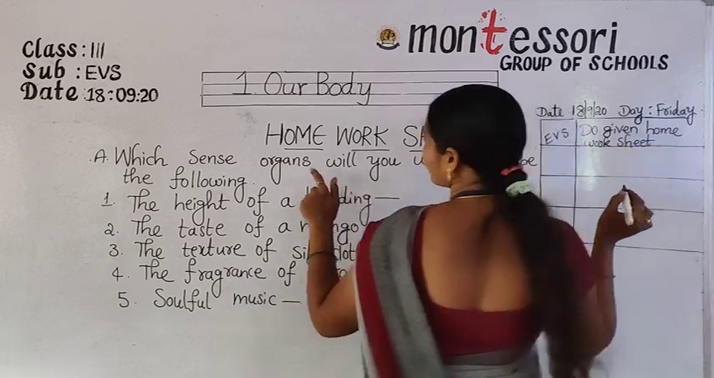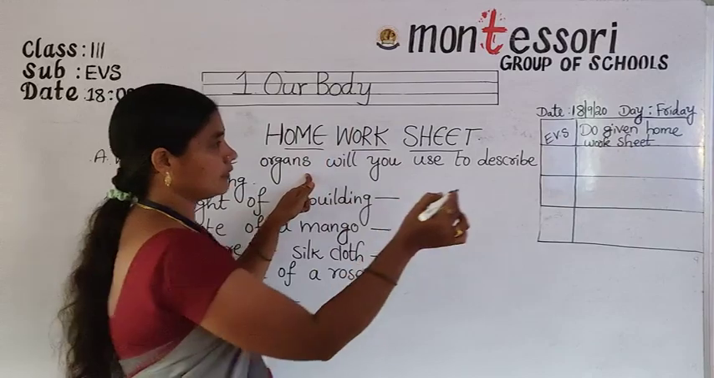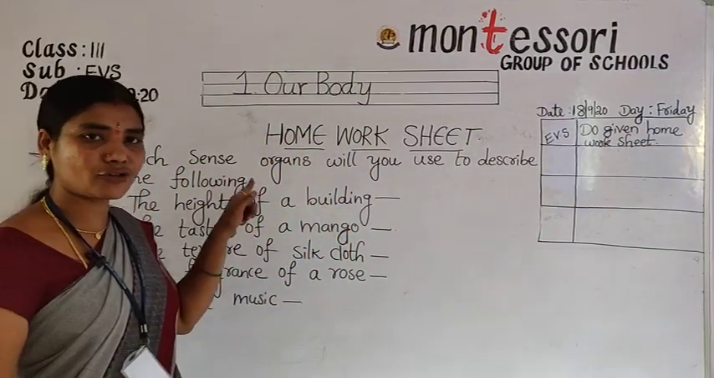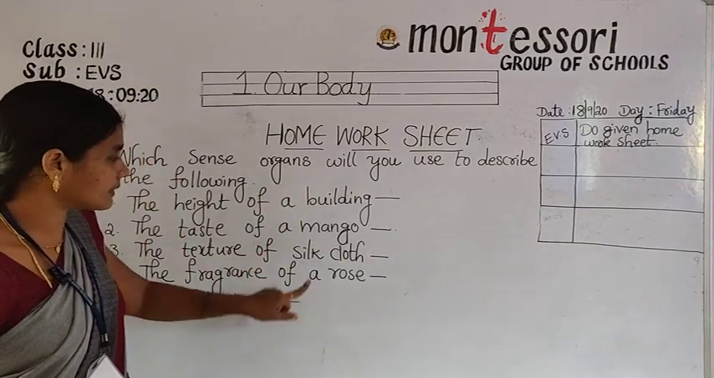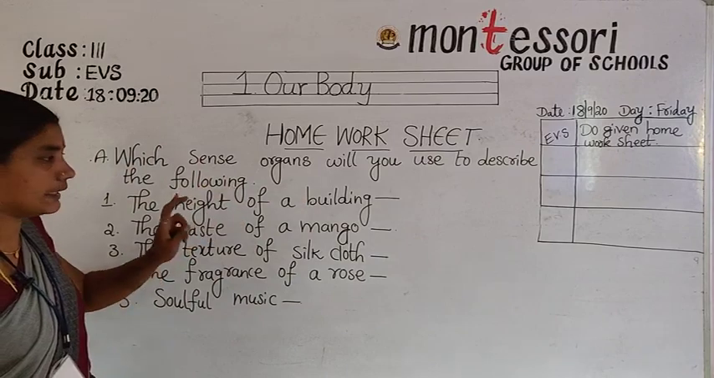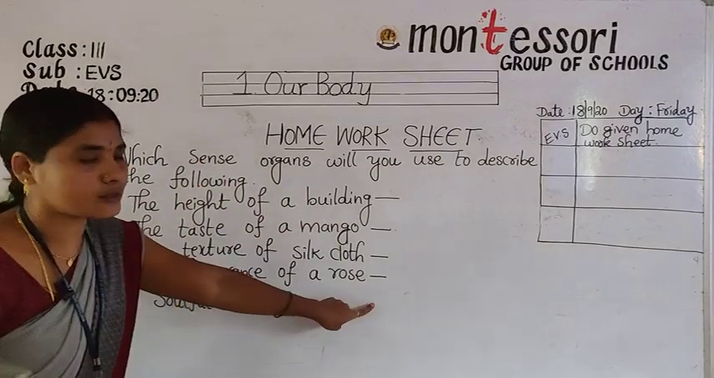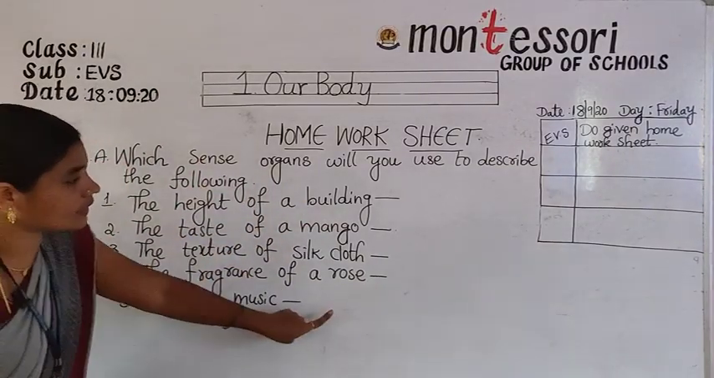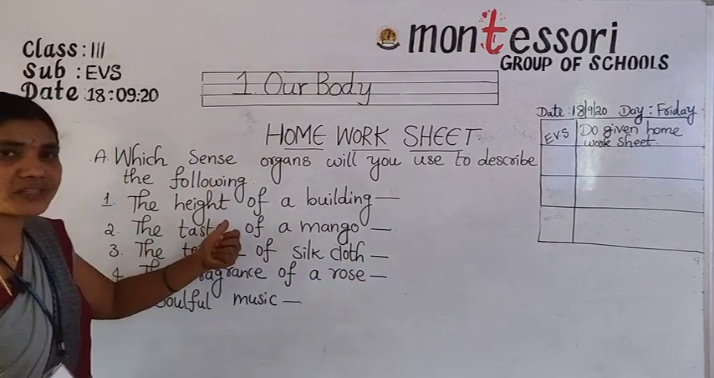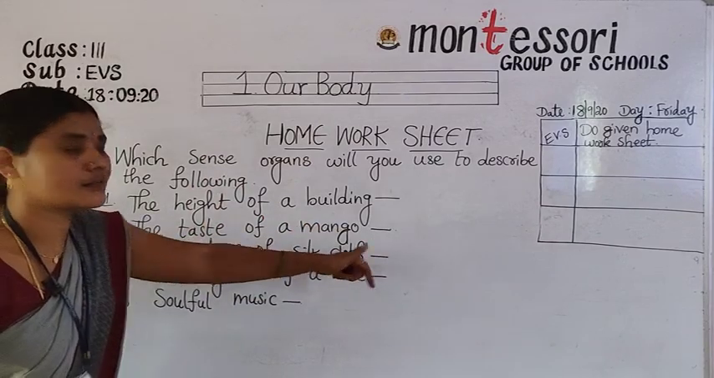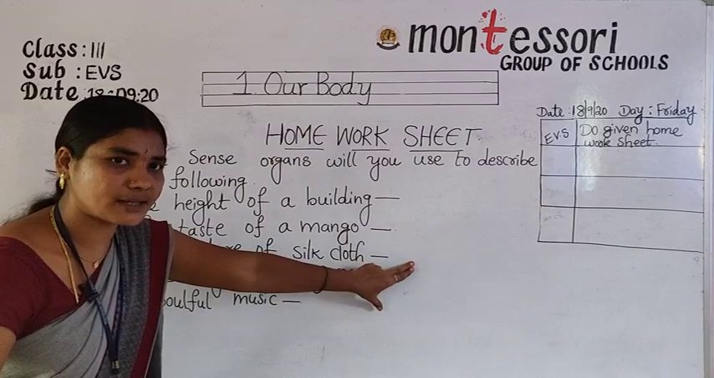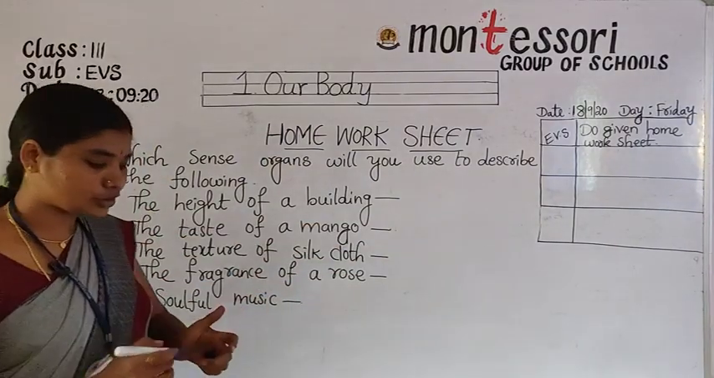So this is your diary work, children. What I said, just copy it in your rough notebook. Copy the same as what I have given on the board. Clearly write the answers, only which sense organ is useful. Write it clearly here. Copy the question also. Don't write the answers directly. Copy the question in the rough notebook, write which sense organ is used, and send it to your WhatsApp group.